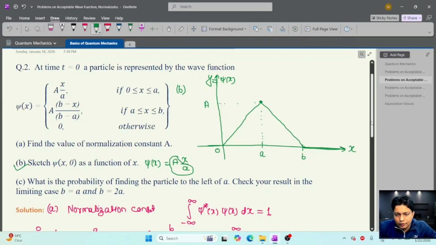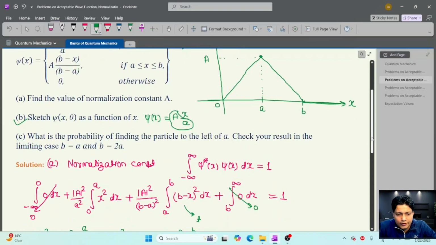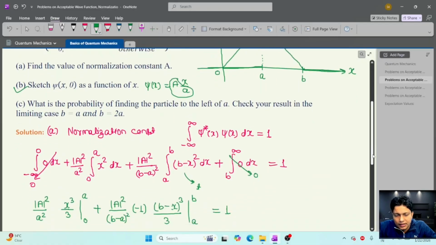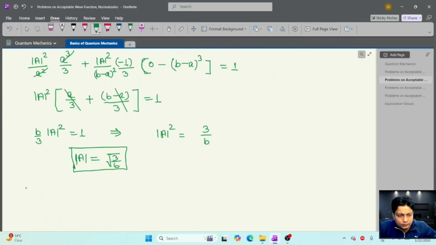Now the next part is, what is the value of the probability of finding the particle in the left half of the a? Left half of the a means the 0 to a region. So let's try to solve for the probability in the left half of the a. So part C. We know that the wave function is normalized.